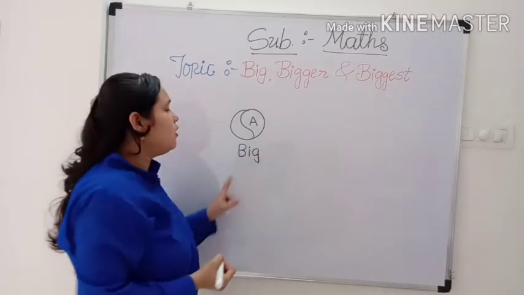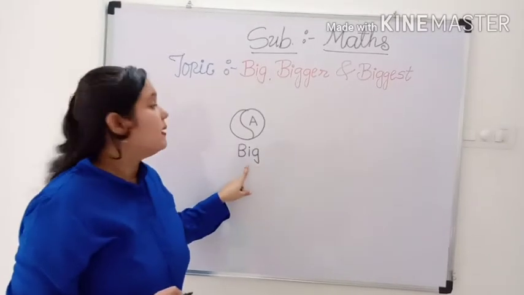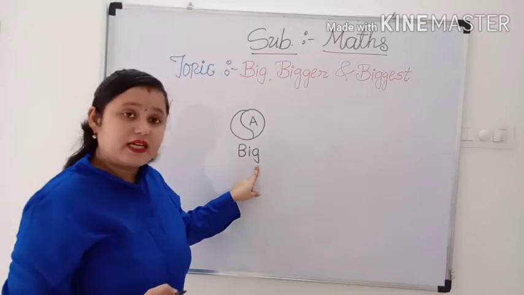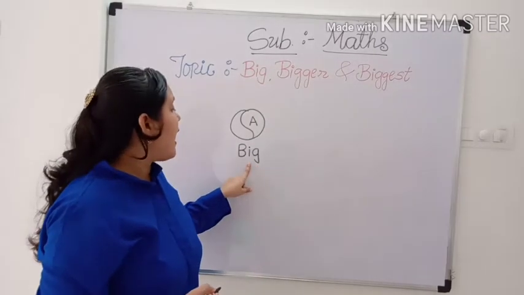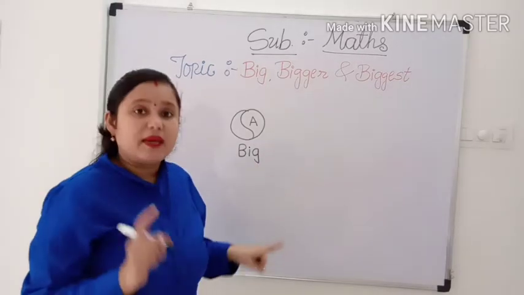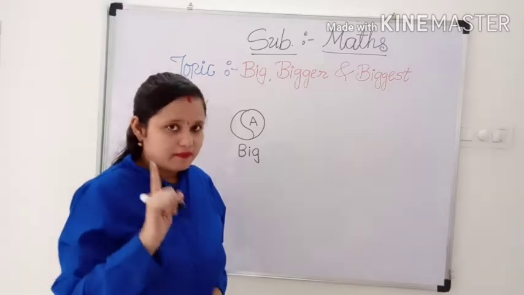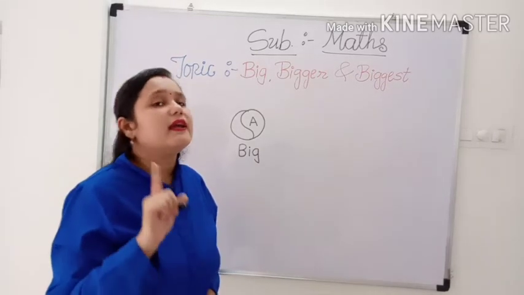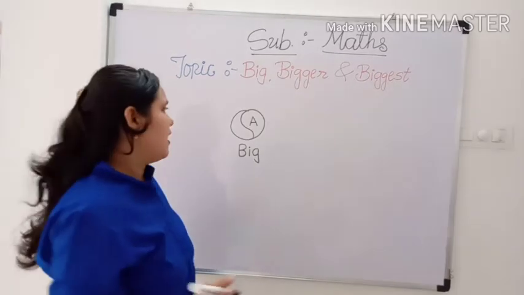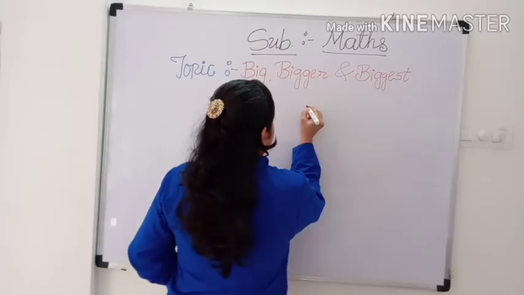The spelling of big is B-I-G. What is the spelling of big? B-I-G. Now it's your turn. Very good. B-I-G. Now I am going to draw another ball.